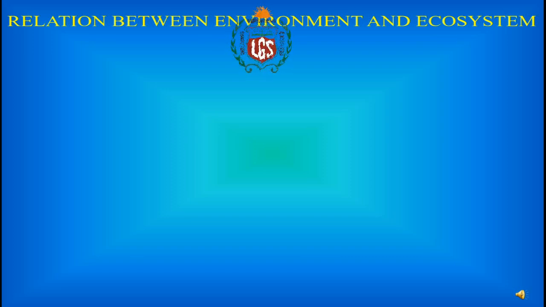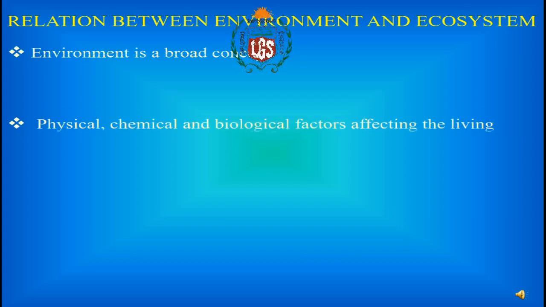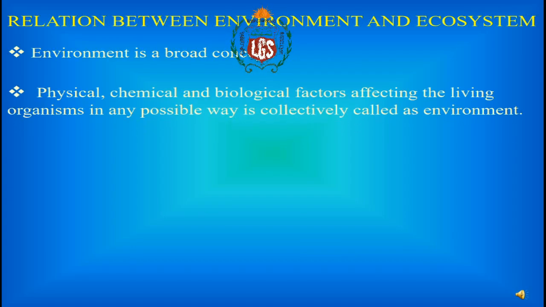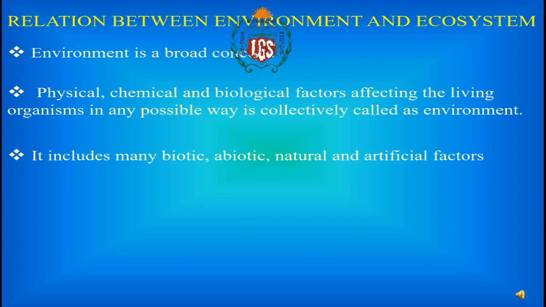Two main factors of environment, as we studied earlier, are biotic factors and abiotic factors. Continuous interaction occurs between all the factors in the environment. Artificial environment directly or indirectly affects the natural environment. As you know, environment is a broad concept. Physical, chemical, biological factors affecting the living organism in any possible way are collectively called environment. It includes many biotic, abiotic, natural and artificial factors.